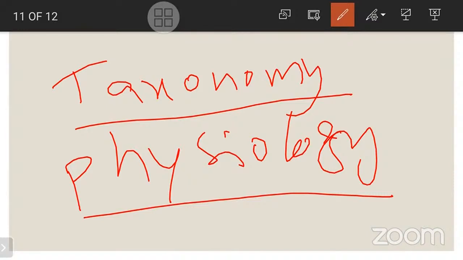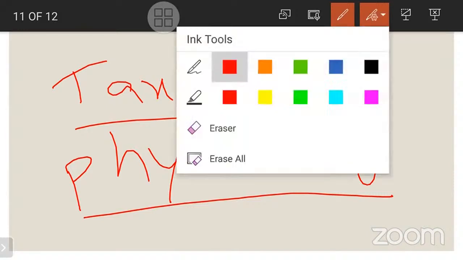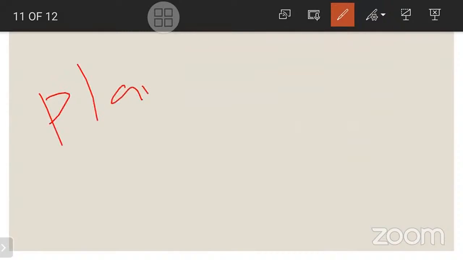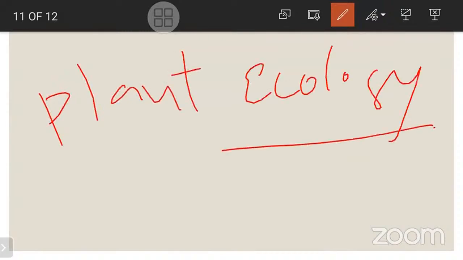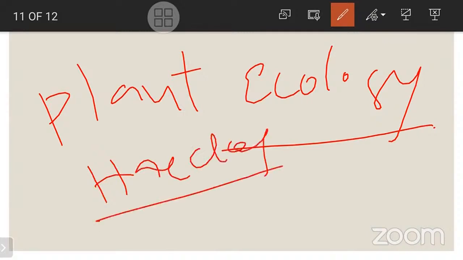And next one is plant ecology. What is plant ecology? The term ecology was proposed by Haeckel, whom we just discussed. Haeckel is the scientist who proposed the term ecology. Here we study the reciprocal relationship between the plants and the environment. Every organism has to interact with the environment. Without the environment, no organism can live.